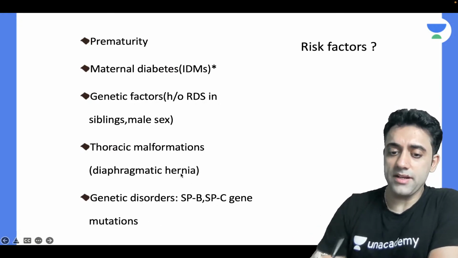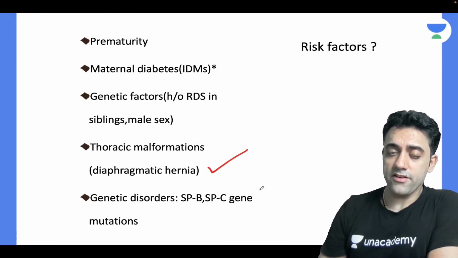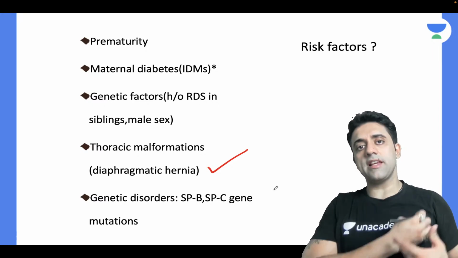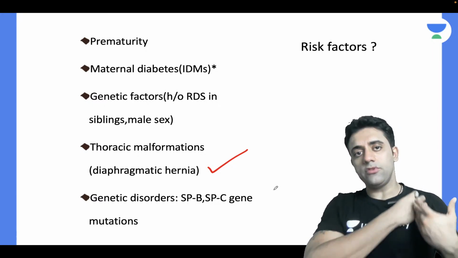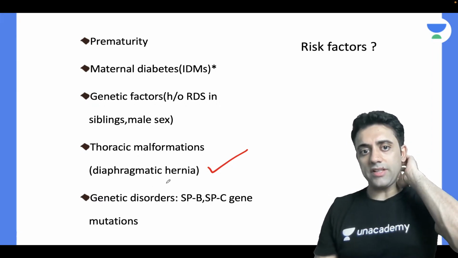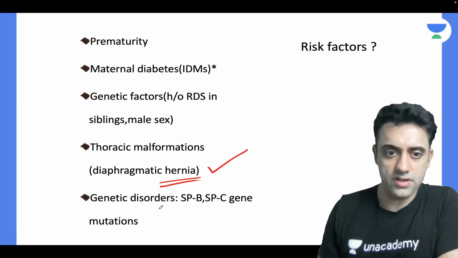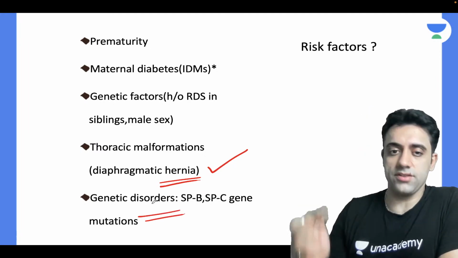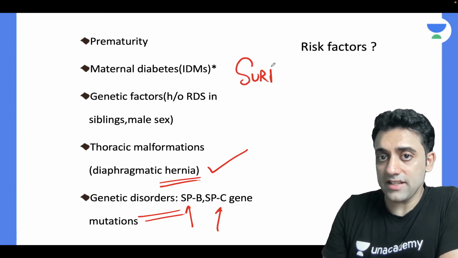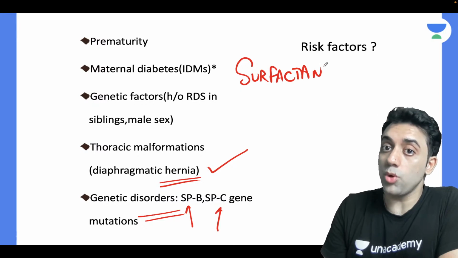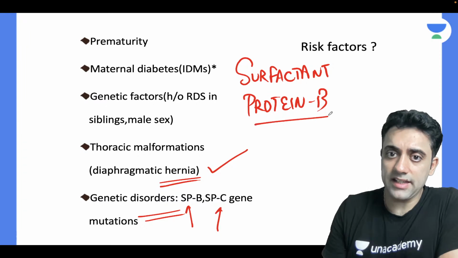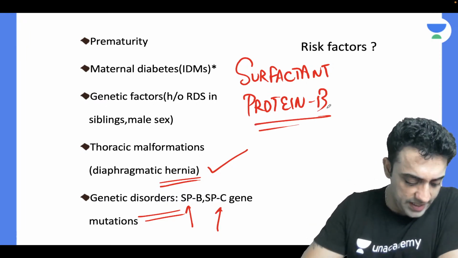Also, even congenital diaphragmatic hernia interferes naturally, no? Because all the intestine have come to the chest, right? So that's compressing the lung, causing some lung issue. Then also they can have surfactant issues. And then we have genetic disorders. Surfactant, this is SPB and SPC. What is this SP? Surfactant protein B, surfactant protein C, ऐसे करके genetic factors होते हैं. Okay, genetic factors, right?